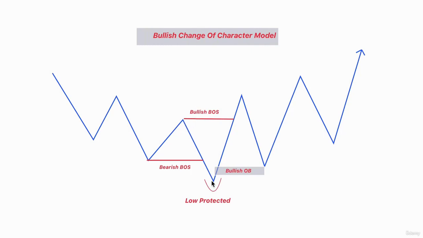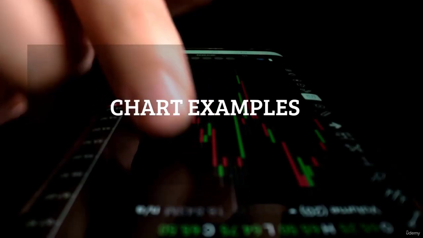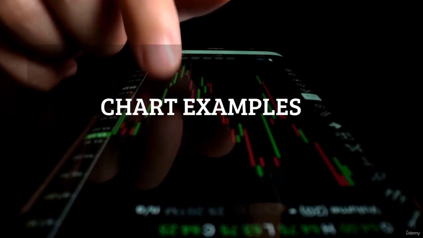Just after the last bearish break of structure, price showed bullish momentum with the first bullish break of structure. Once price reached back the bullish order block and filled the fair value gaps, we can take a long position and target each time previous swing highs. Let's move on now to the chart to clear things up for you.